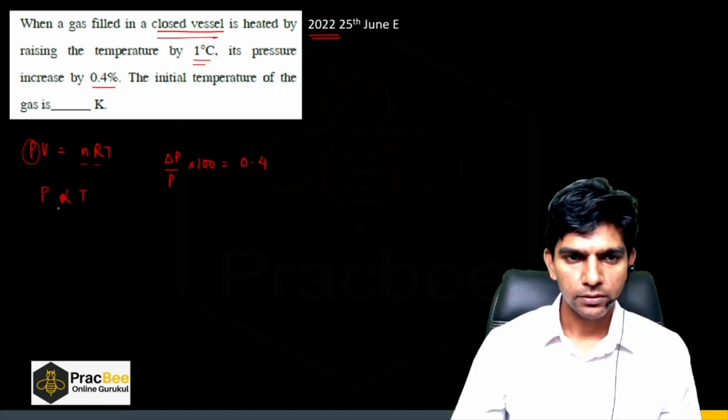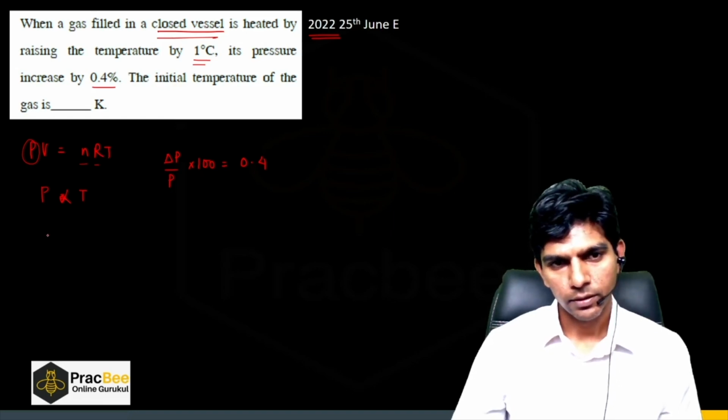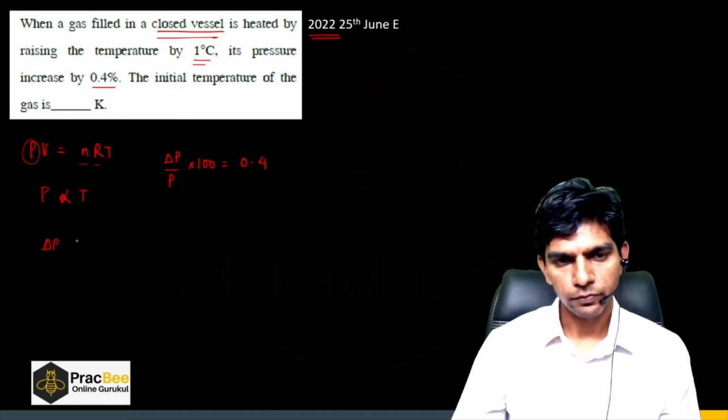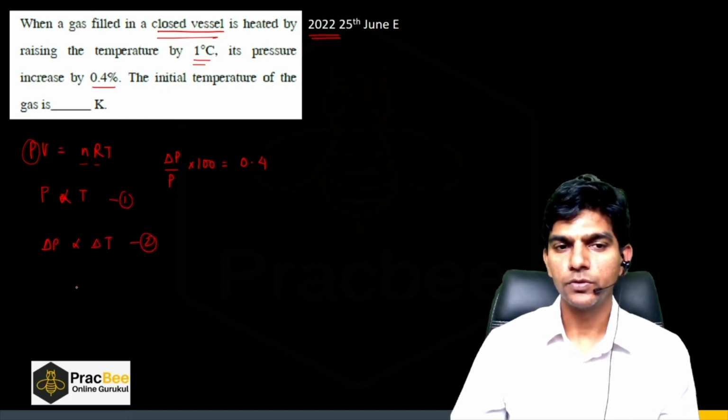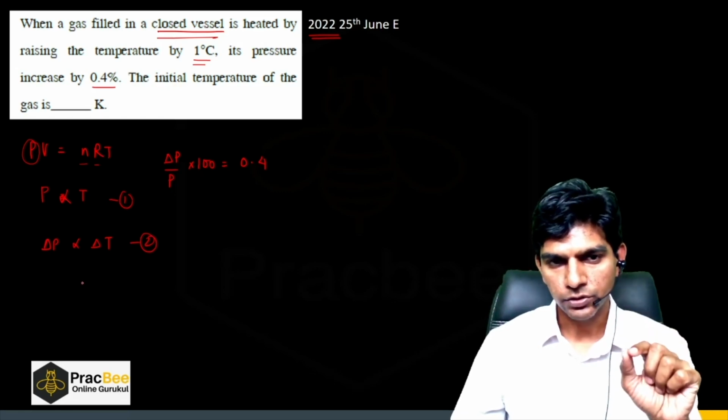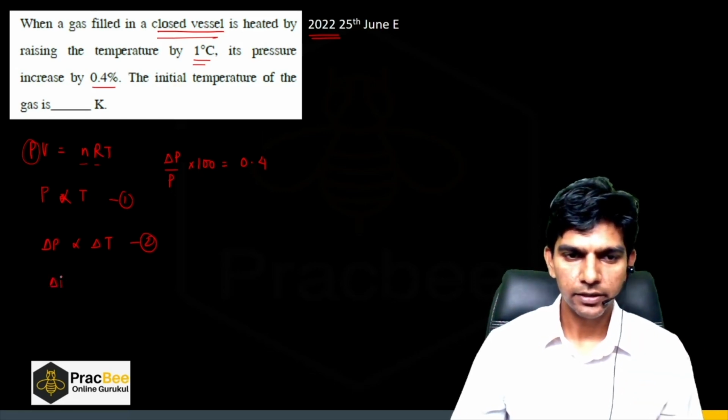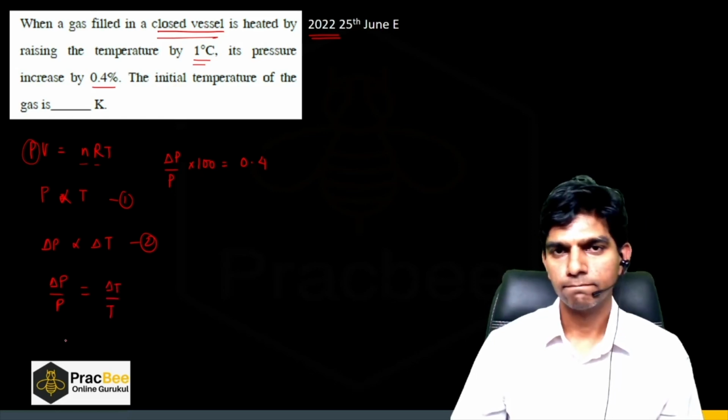So from this proportionality, I can say the change in pressure will be directly proportional to the change in temperature. Now this is the first equation, this is the second equation. So if I divide the second equation by the first equation, we will get delta P by P is equal to delta T by T, right?